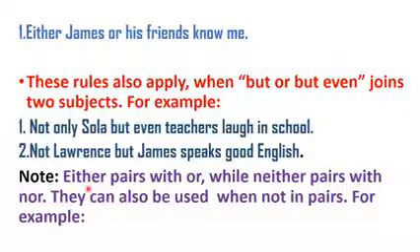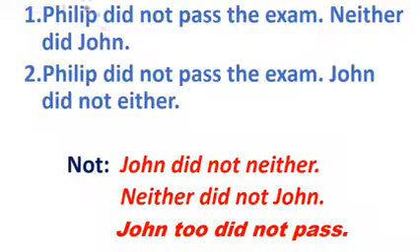Note, either actually pairs with or. It is used with or, just like neither pairs with nor. On the other hand, they can also be used when not in pairs. That is, you can use them when they are not together. For example, Philip did not pass the exam. Look at this: Neither did John. Philip did not pass the exam. Neither did John.